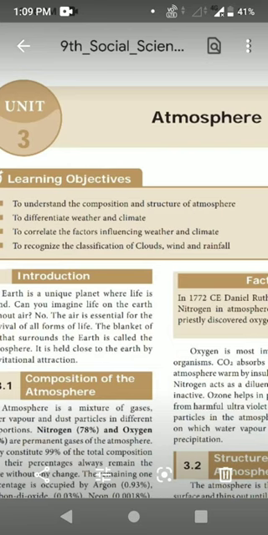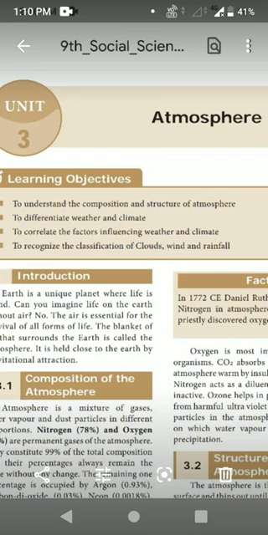So what can you see in this atmosphere? Atmosphere is a mixture of gases, not only gas, but water vapor and dust particles. Our atmosphere is air, gas, water vapor and dust particles in different proportions. Each and everything has a separate percentage.